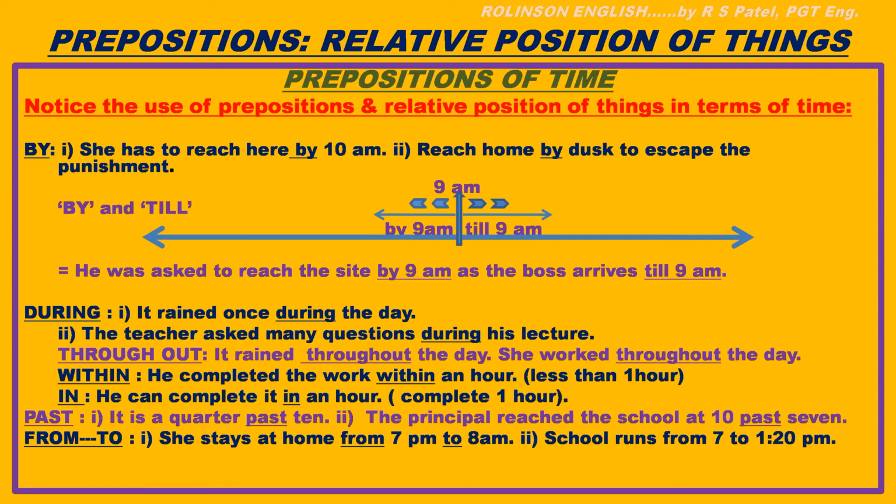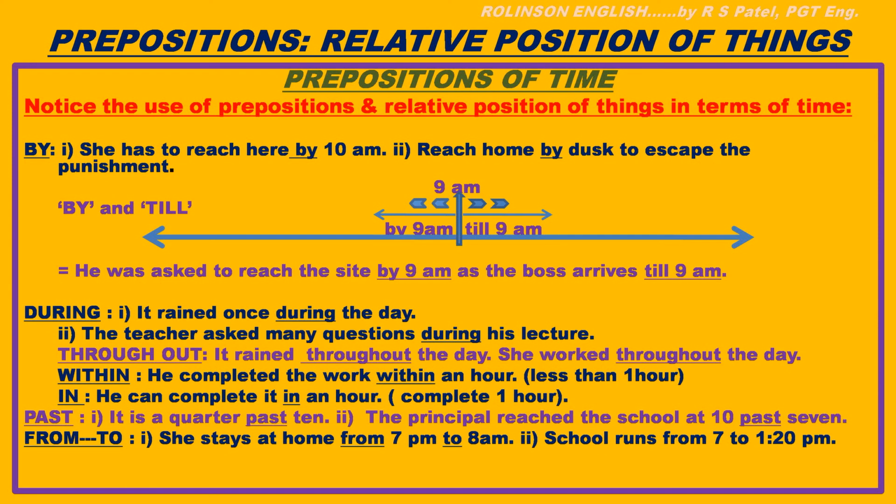Let us see it with the diagram. The diagram shows a timeline where 9 am is marked. On the left side you can see by 9 am and an arrow above it. It means by 9 am means 9 am or before, and till 9 am means 9 am or afterwards, as it is shown on the right side of this point of 9 am.